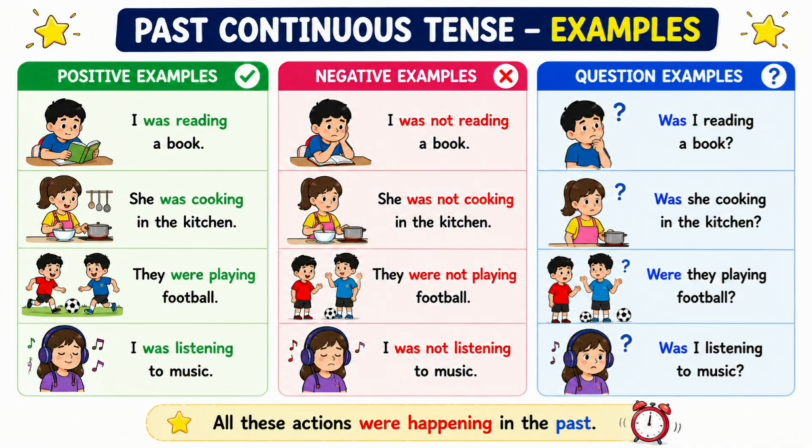She was cooking in the kitchen. She was not cooking in the kitchen. Was she cooking in the kitchen? They were playing football. They were not playing football. Were they playing football? I was listening to music. I was not listening to music. Was I listening to music? All these actions were happening in the past. Always use was with I, he, she and singular name, whereas we use were with you, they and we.